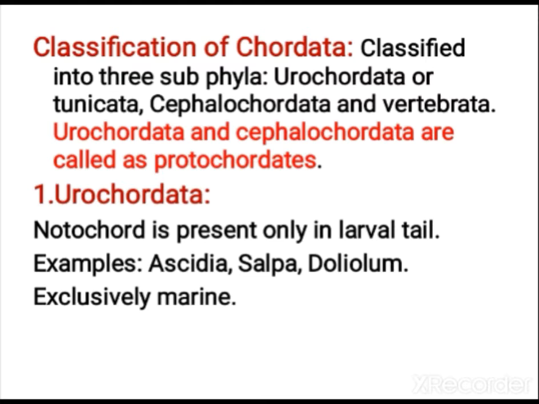Now let us study the classification of Chordata. Chordata is classified into three subphyla: Urochordata or Tunicata, Cephalochordata and Vertebrata. Urochordata and Cephalochordata are called protochordates. In Urochordata, the notochord is present only in the larval tail. Examples are Ascidia, Salpa and Doliolum. These are all marine organisms.